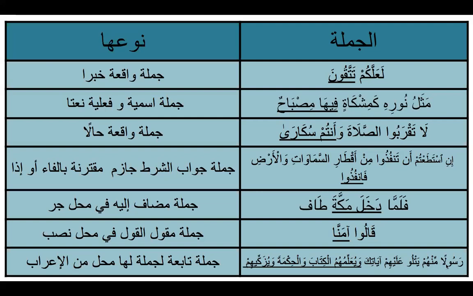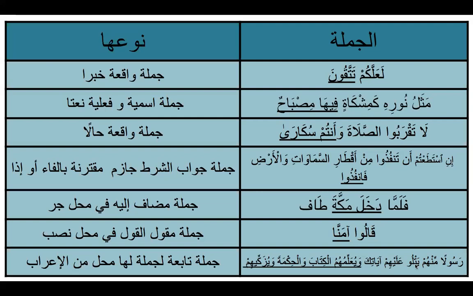Rasulan minhum. Rasulan, common ism, followed by jar wal majrur, which is the sifa. Yatlu alayhim ayatik. Yatlu, jumla fi'liya, wal fa'il damir mustatir huwa. Alayhim is jar wal majrur, mutaliq bil fi'l. Ayatik is going to be maf'ul bihi. So this sentence is coming after a common ism, so this sentence can be labeled as sifa for Rasulan, because the damir mustatir is an ayat that is going back to Rasulan.